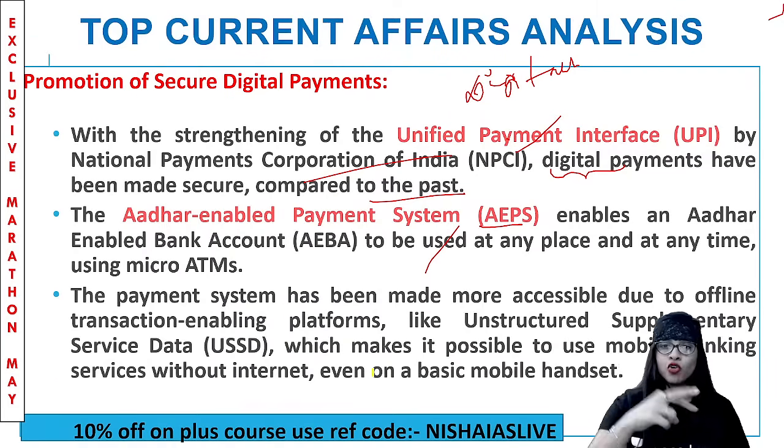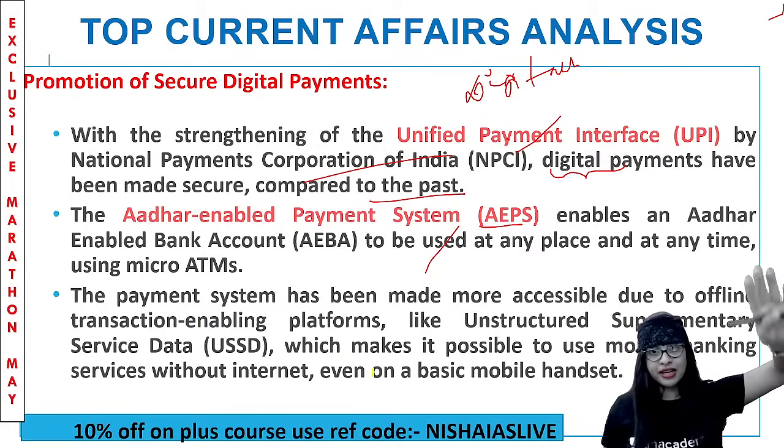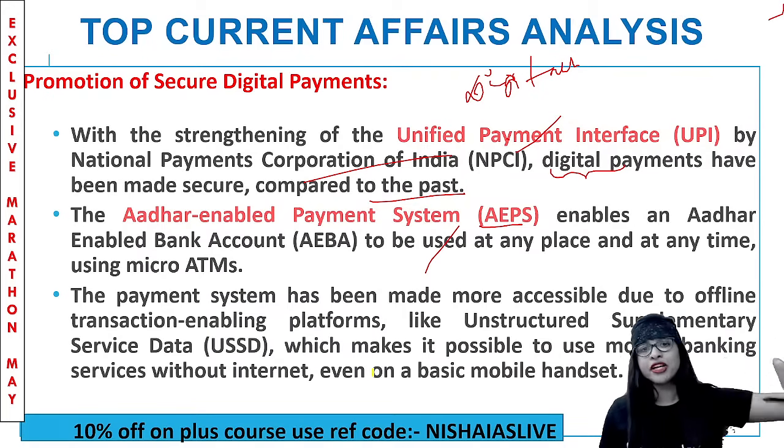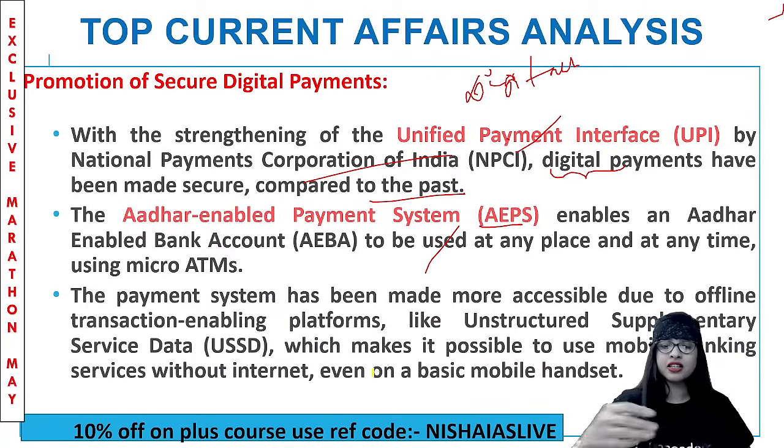So the name, the phone number, the address that is linked to Aadhaar will be linked to the bank account automatically. You understand? So now through this, no matter where you are, in whichever state or part of the country, India, you may be a Keralite but put up in Andhra or Tamil Nadu or Maharashtra, wherever, using this Aadhaar enabled bank system, at any place, at any time, using micro ATMs, you can operate a bank account. Very simple it is. Clear? That is called AEPS. Did you understand, Shashidhar Tiwari?